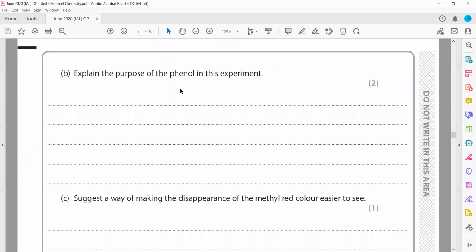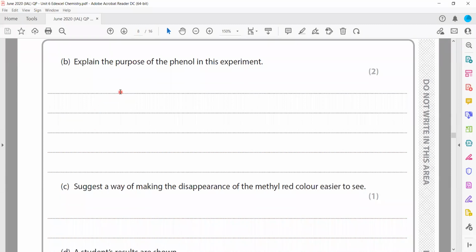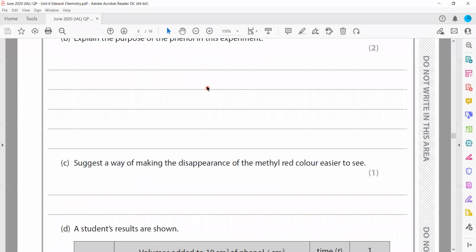Then state the purpose of the phenol. What was the purpose of the phenol? It is to react with bromine, so it will take some time for the bromine to bleach the indicator, and we can easily identify the time interval.